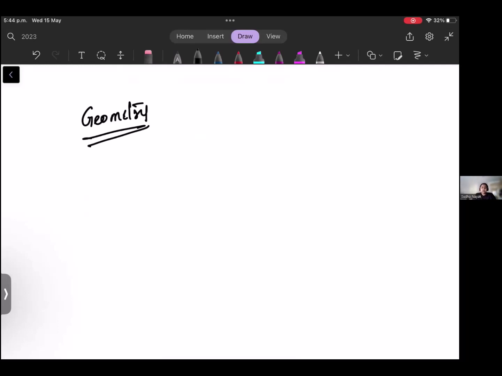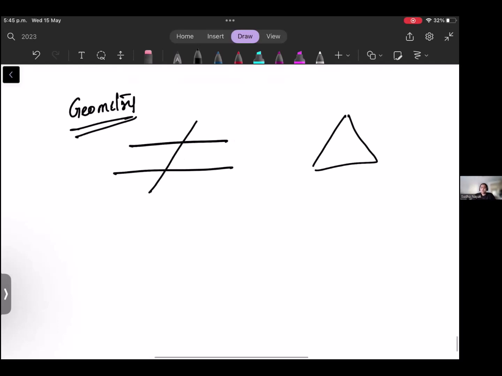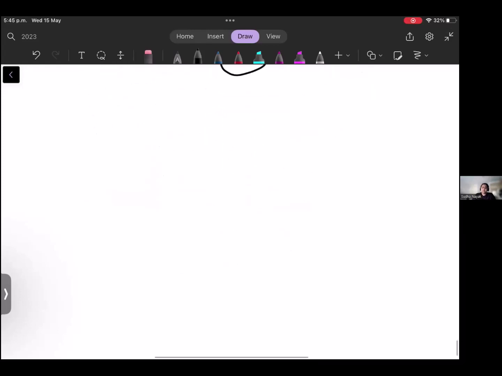Okay, now geometry, all the parallel line constructs: corresponding angles, alternate angles, interior angles, vertically opposite angles, all those things you have to understand and remember. Okay. Then remember triangle 180 degrees, quadrilateral 360 degrees, straight line 180 degrees, the full angle 360 degrees. Okay. All those things you have to remember.